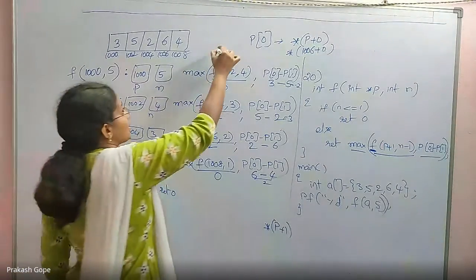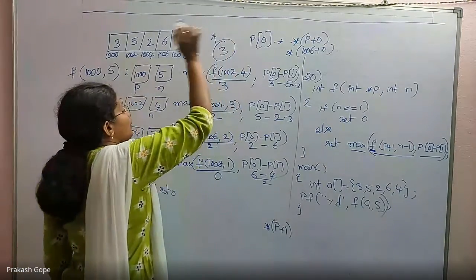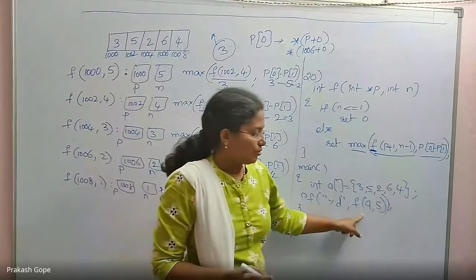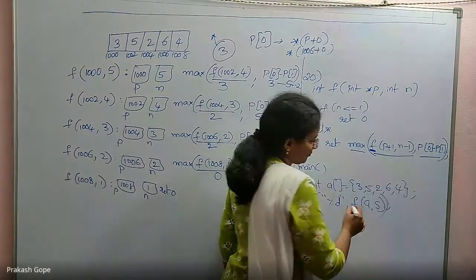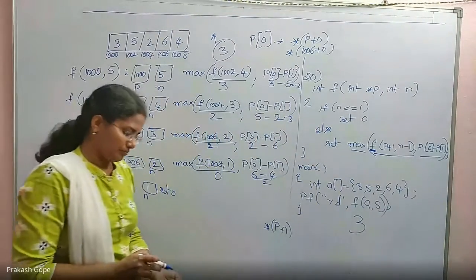So that gets returned to the calling environment, that is the main function. So to this function call, 3 is returned, that gets printed. So the answer is 3.